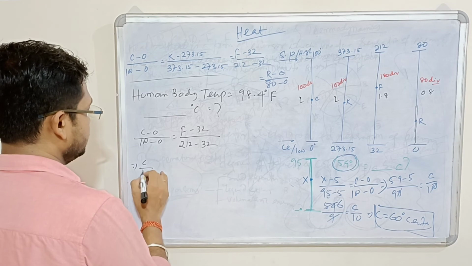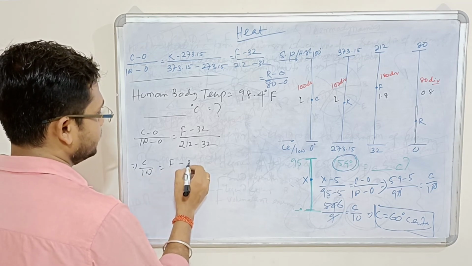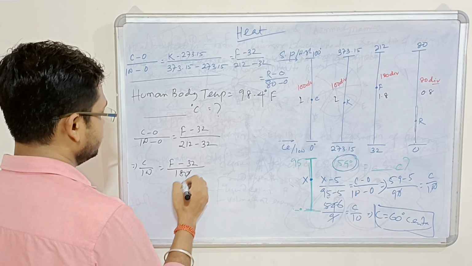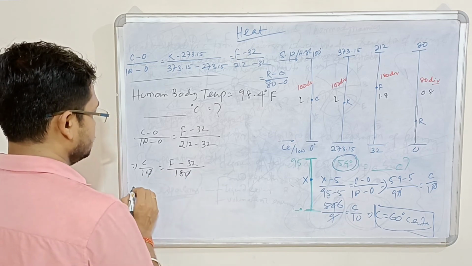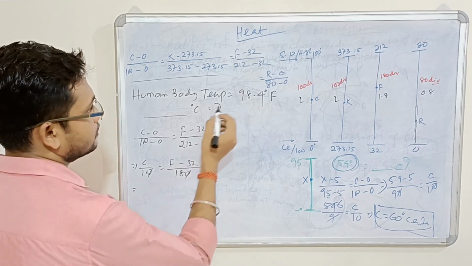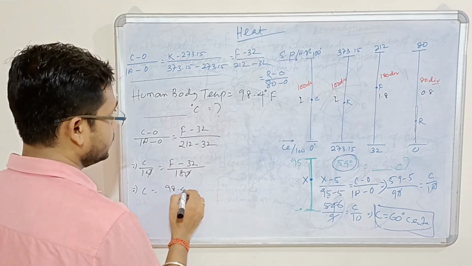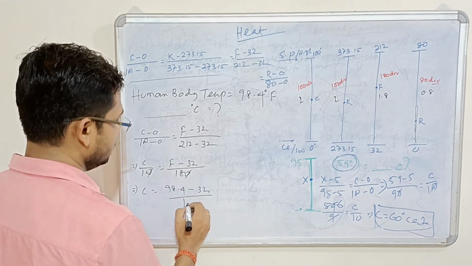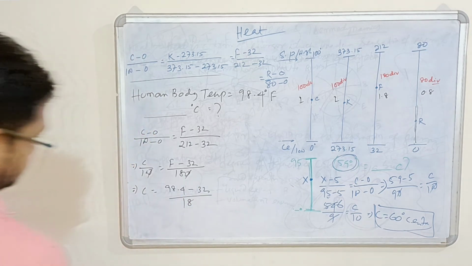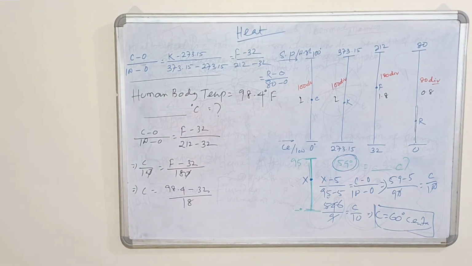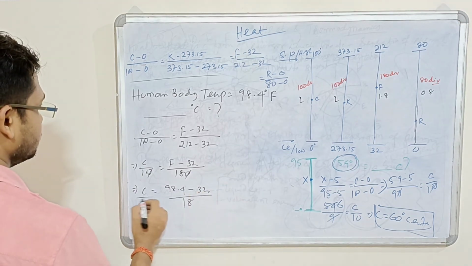So this equals C by 100 equals F minus 32 divided by 180. It is asking for C, so C equals 98.4 minus 32 divided by 18, divided by 10.